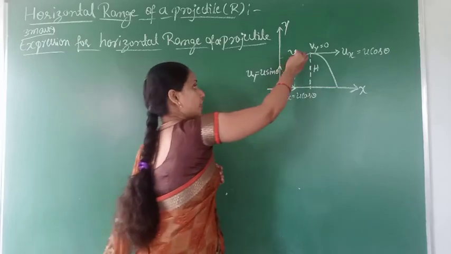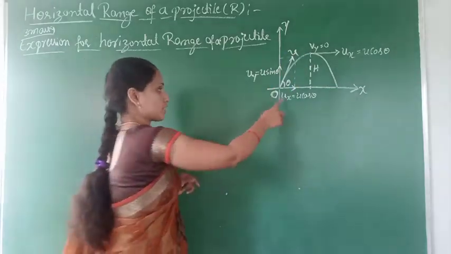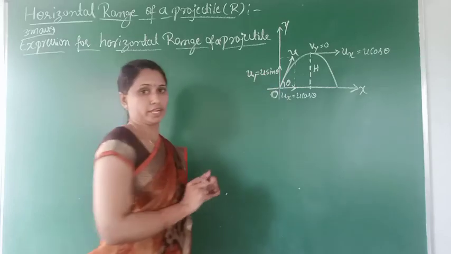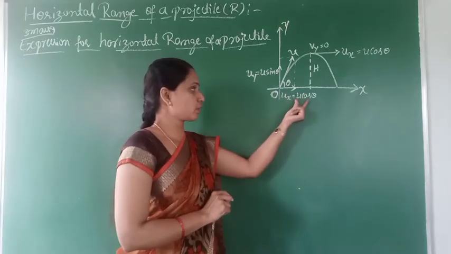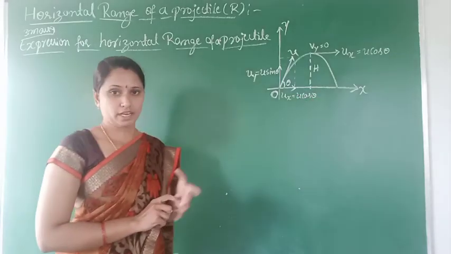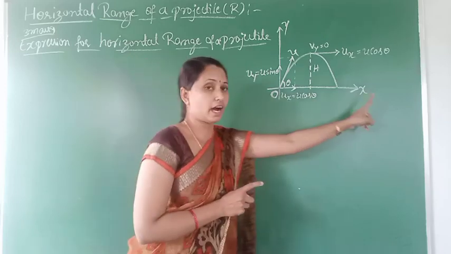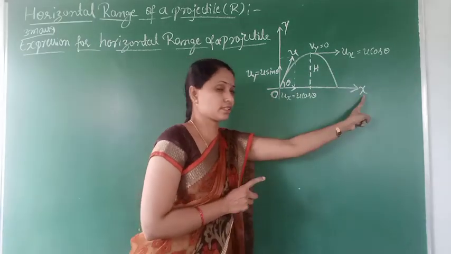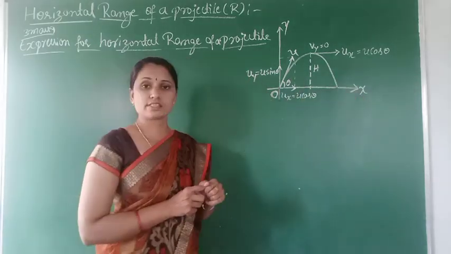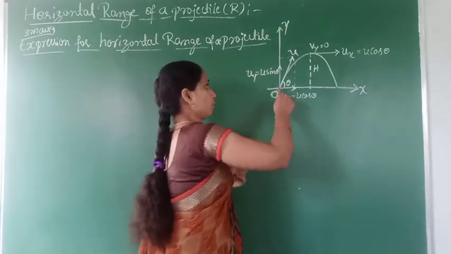Here the initial velocity of projectile can be resolved into two components. One is ux, another one is uy. Clear? So ux is equal to u cos theta, the horizontal component of velocity. So u cos theta is the component of velocity along the horizontal direction OX. And u sin theta is the component of velocity along the vertical direction OY.